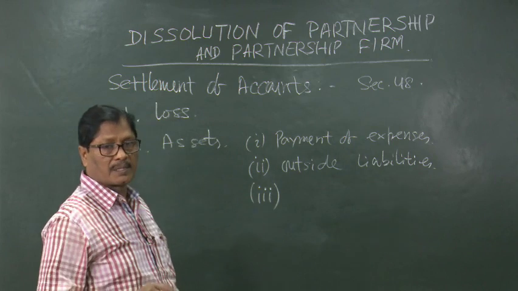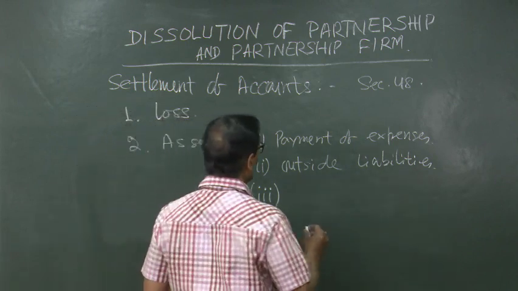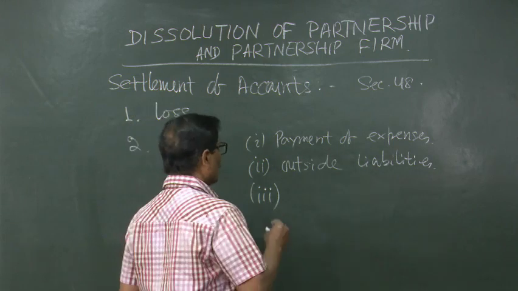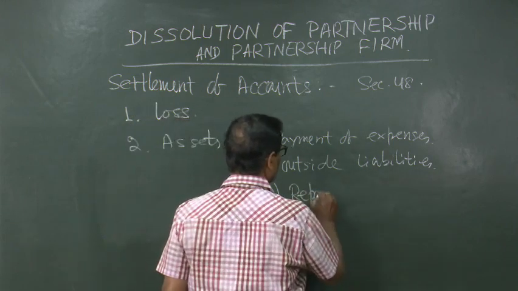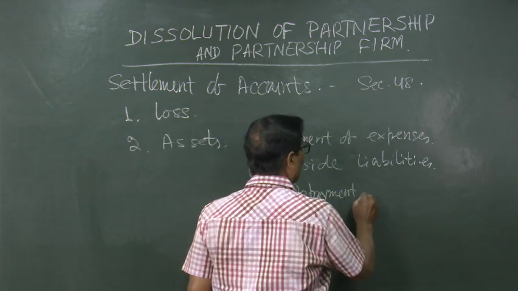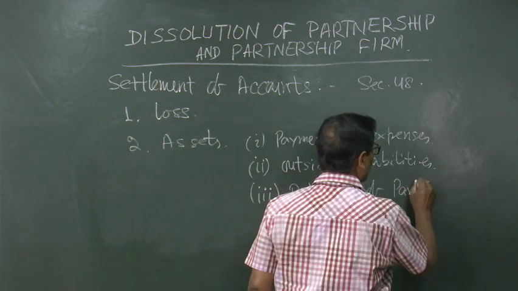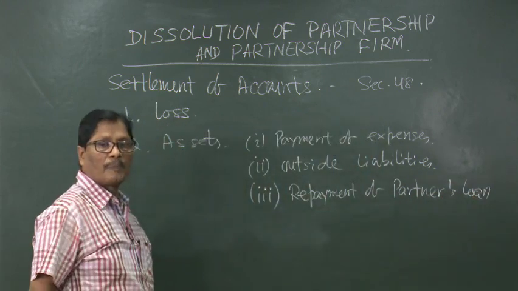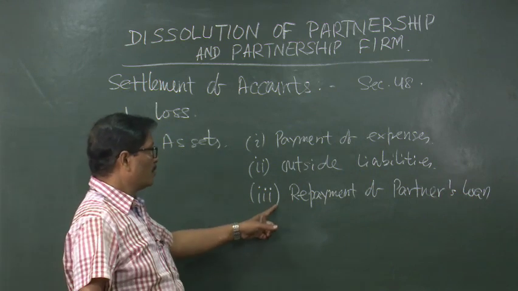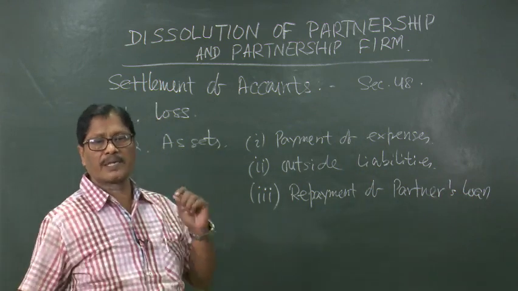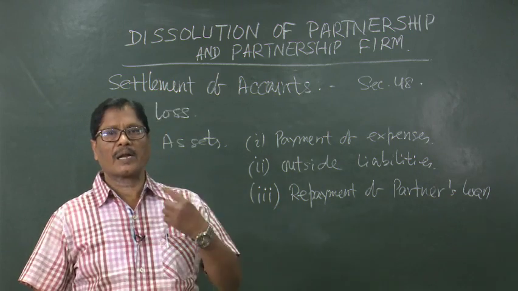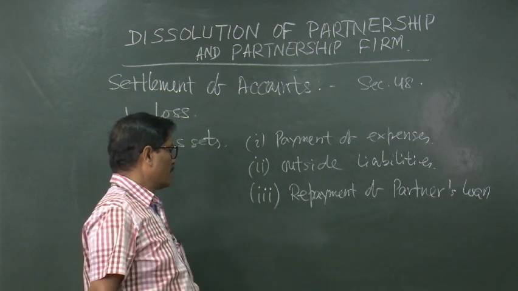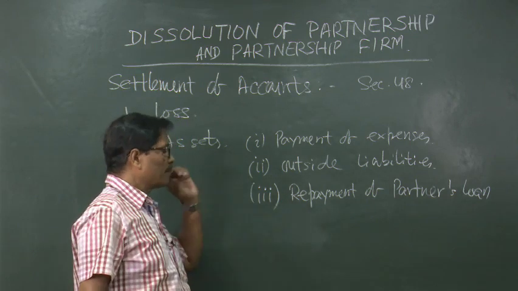Then, if some cash is still remaining, that can be utilized for repayment of partners' loan. If any partner has advanced any loan to the firm over and above his capital, then that amount can be paid out of the remaining balance.